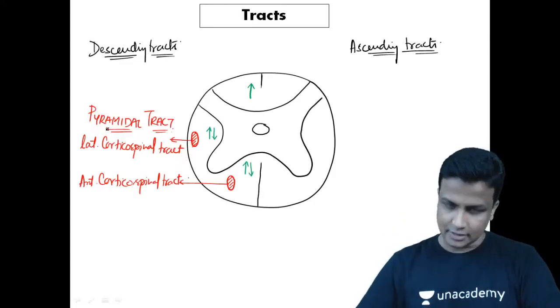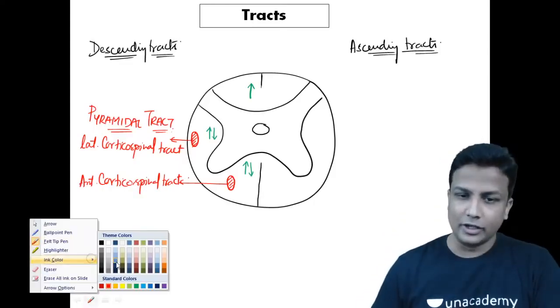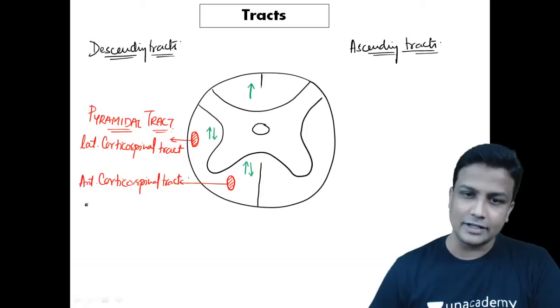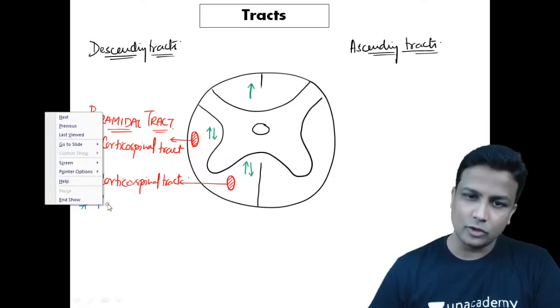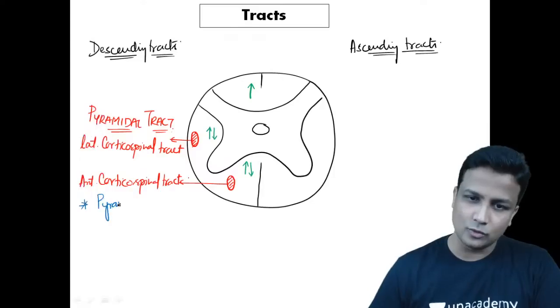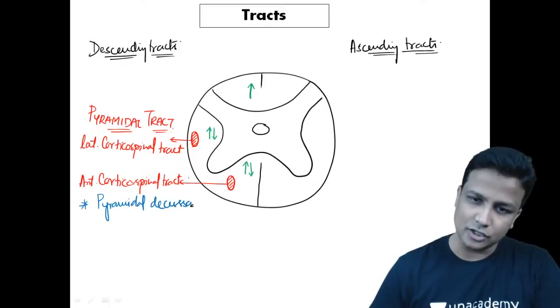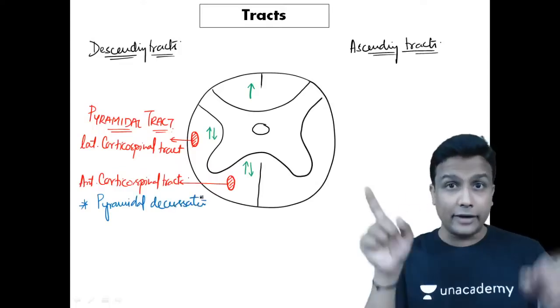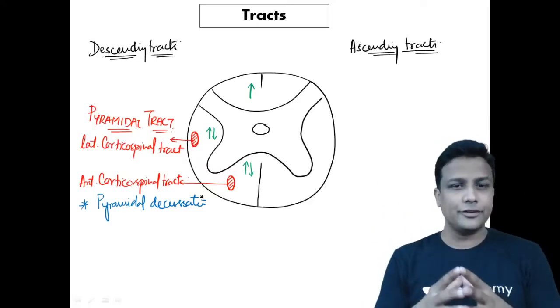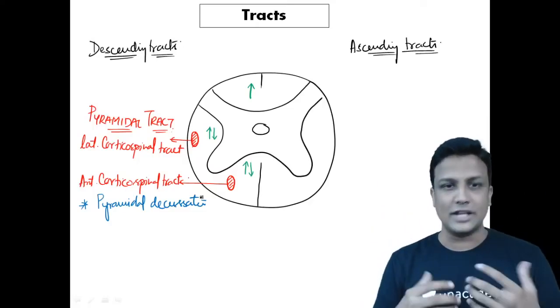Acha. In this pyramidal tract, what is the point that I have to learn here right now? The point that you have to learn here right now for your exam, question number 1, yes. In this pyramidal tract, the fibers will be crossing, and that crossing is known as what, guys? Decussation. That is pyramidal decussation. In the pyramidal tract fibers will be crossing, and that crossing of the fibers is known as decussation, pyramidal decussation.